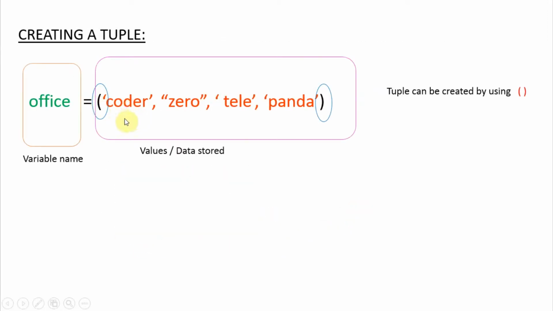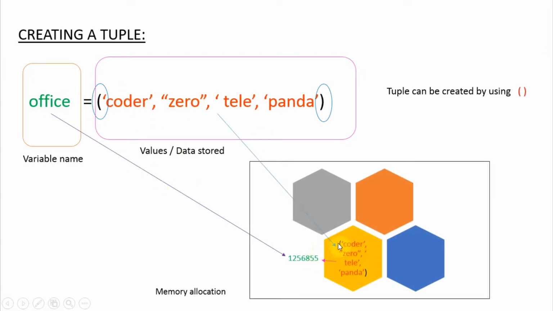A tuple can be created within round brackets. These are the values of the tuple. This is the variable name we have assigned to this tuple. The tuple will be stored at some location in memory, then a memory address will be created, and the variable will be pointing to that memory address.